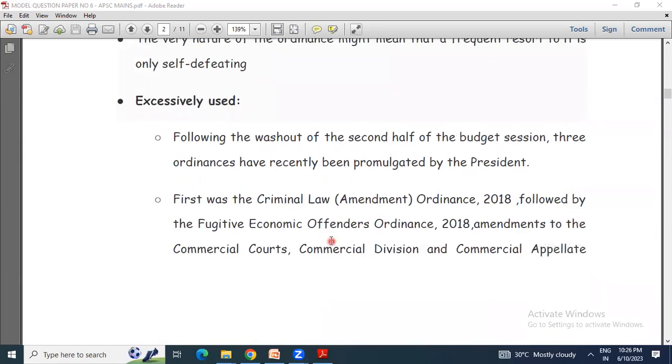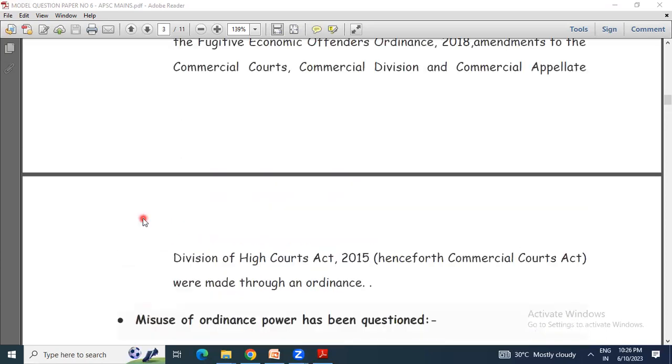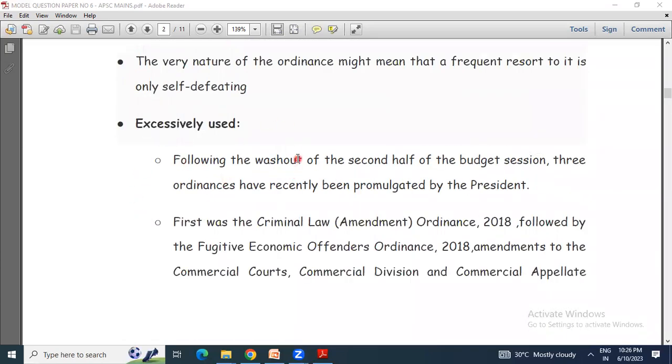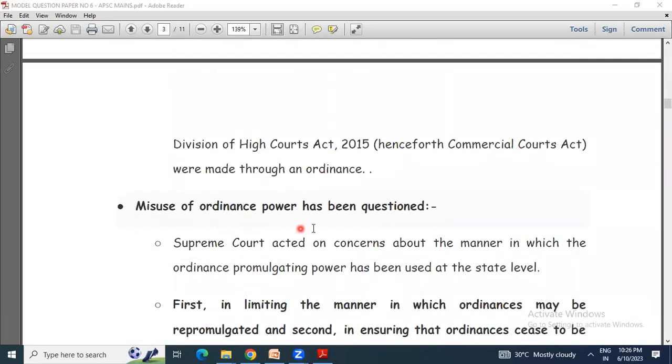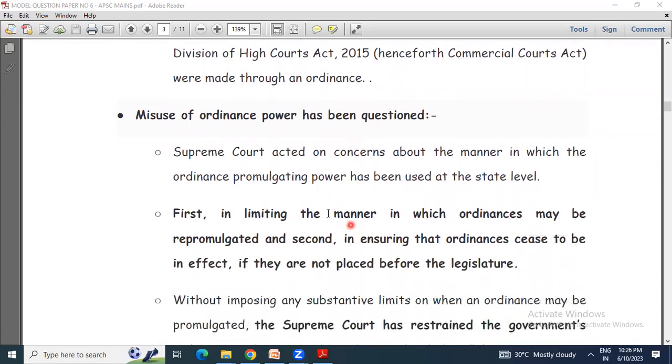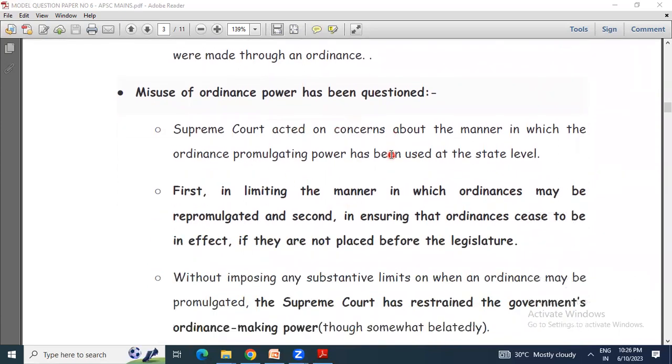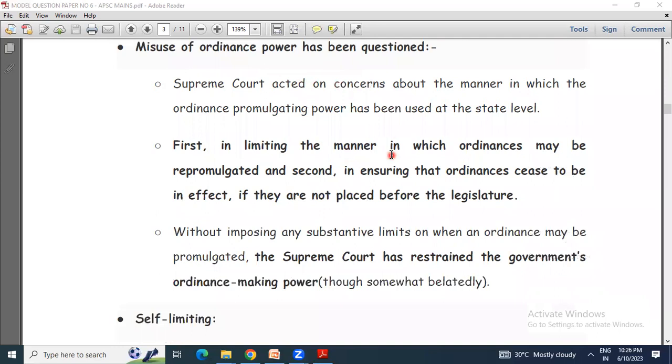See how many different ordinances have been passed during this session. So ordinances are excessively used. Then misuse of ordinance power has been questioned. The Supreme Court acted on concerns about the manner in which the ordinance promulgating power has been used at the state level.